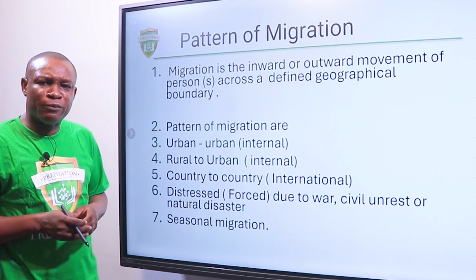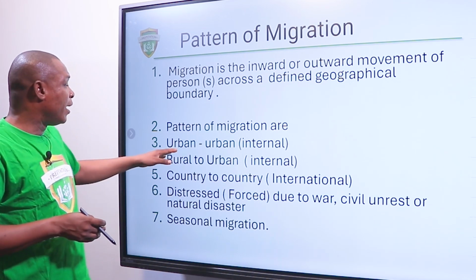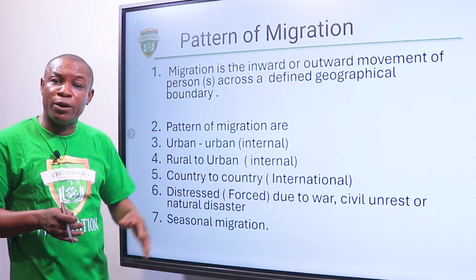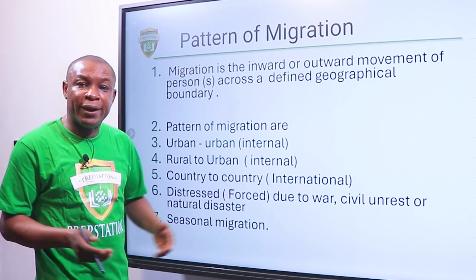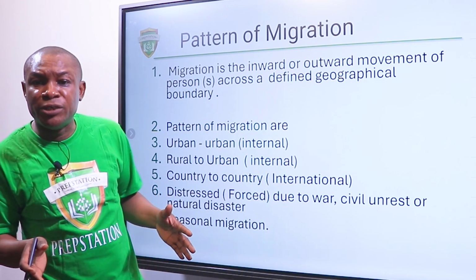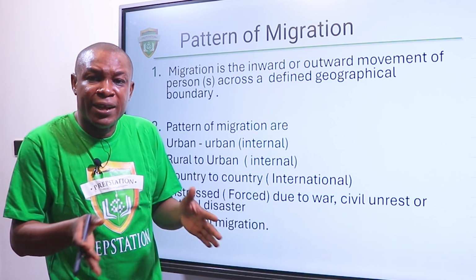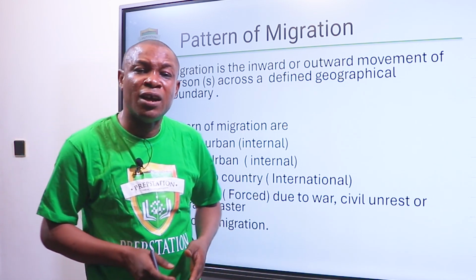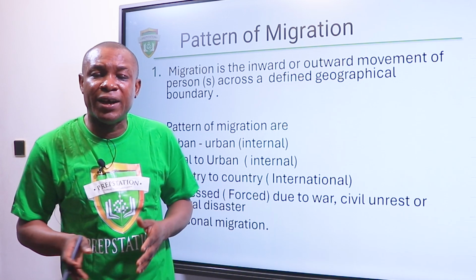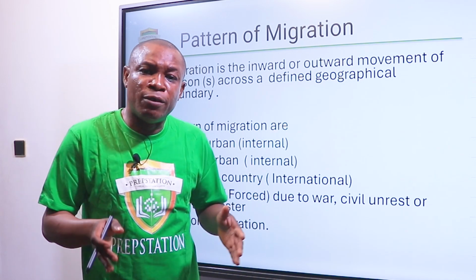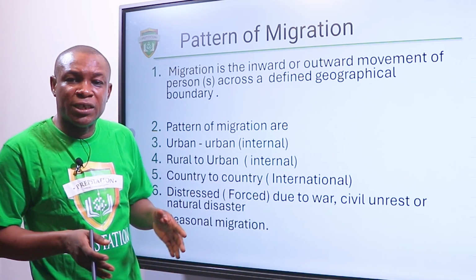What are the patterns of migration? You can have urban to urban, where you move from one urban area to another urban area. If I migrate from Abuja, which is an urban area in Nigeria, to Lagos, another urban area in Nigeria, that is urban to urban migration, or one state to another state.